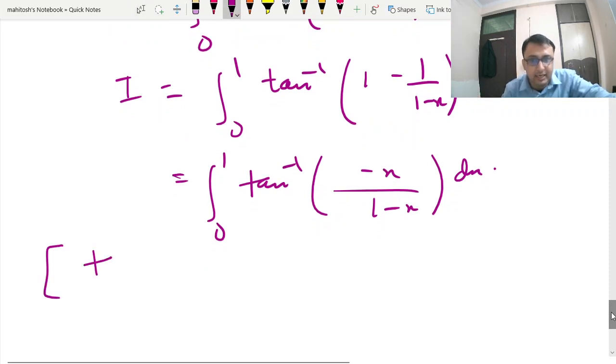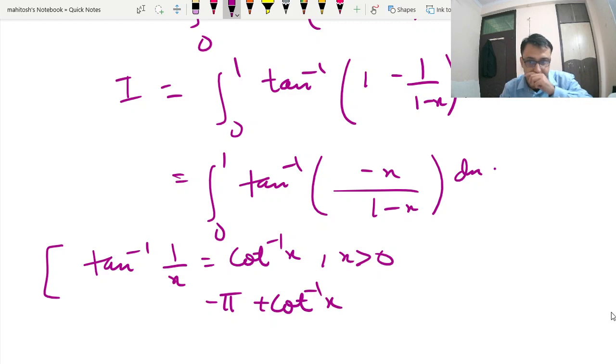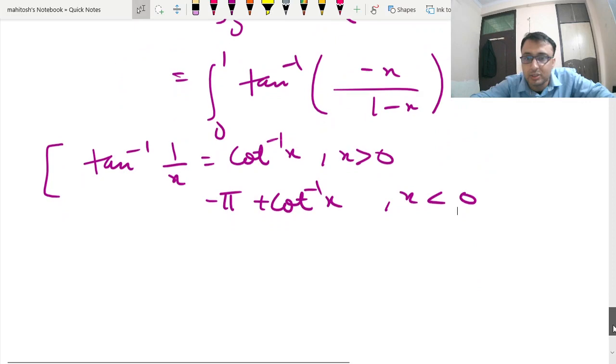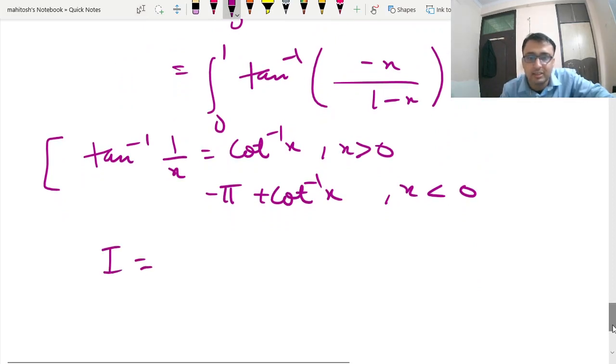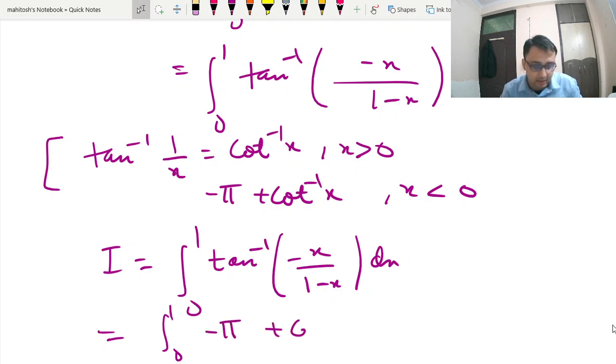I can write tan inverse of 1 by x is equal to cot inverse of x when x is greater than 0, and when x is less than 0 there is an extra term. So here I am going to use this. Once you know this property, you can very easily write 0 to 1 tan inverse of x minus x upon x minus x as 0 to 1 minus pi plus cot inverse.